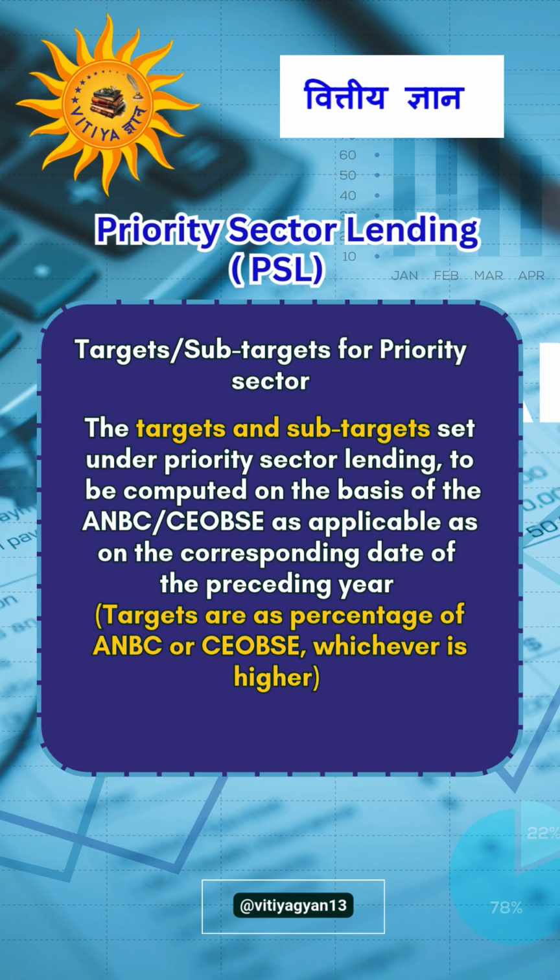Now, let's understand targets and sub-targets for priority sector. The targets and sub-targets set under priority sector lending are to be computed on the basis of the ANBC or CEOBSE, as applicable, as on the corresponding date of the preceding year. Targets are a percentage of ANBC or CEOBSE, whichever is higher.